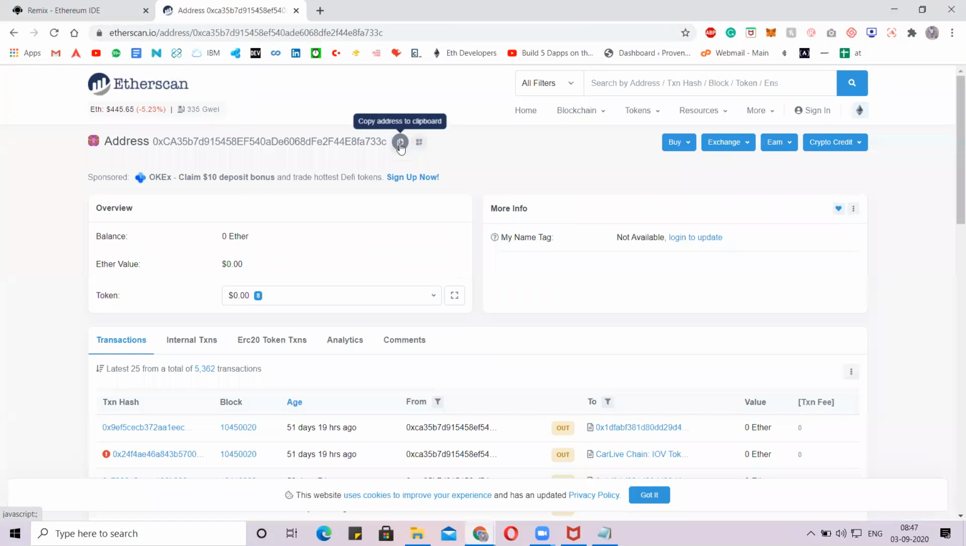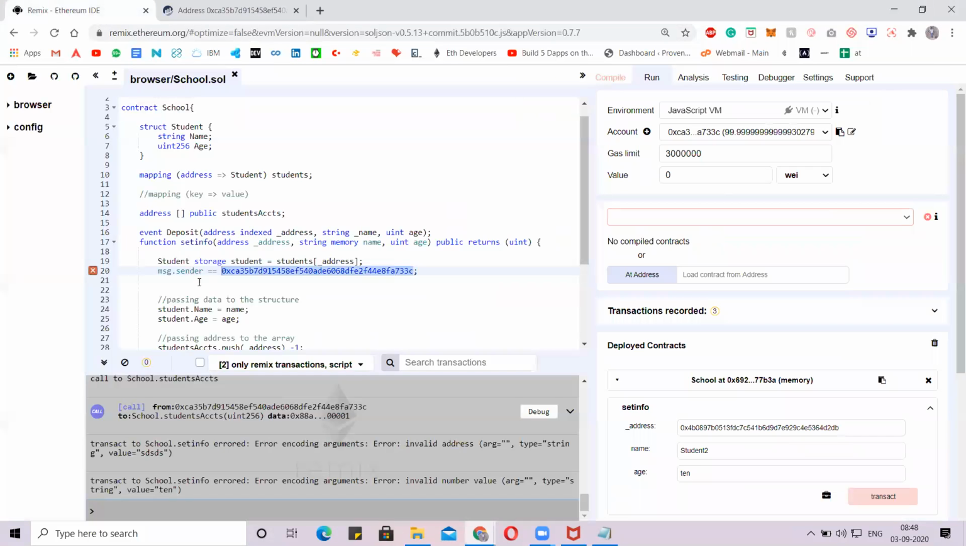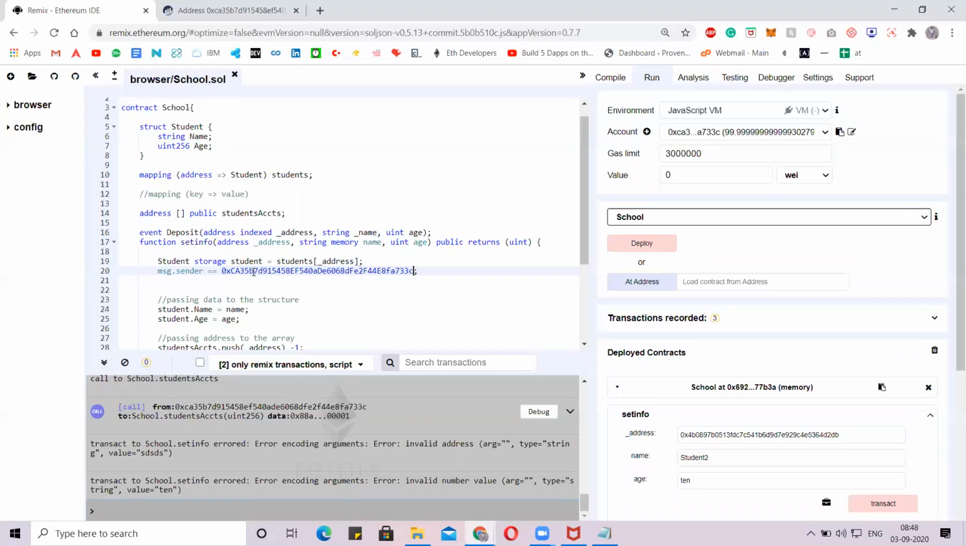Copy this address, paste it here. Cool. The contract has been detected at that address. Now, no sign. I mean, we are giving a student as an input. Instead, we can assign the address to message.sender. Cool. But